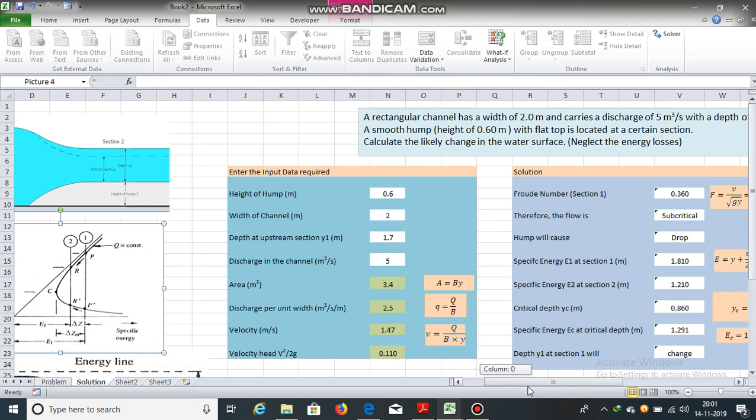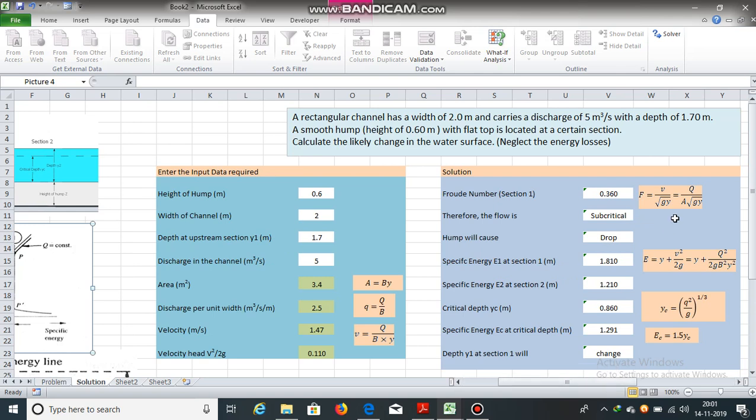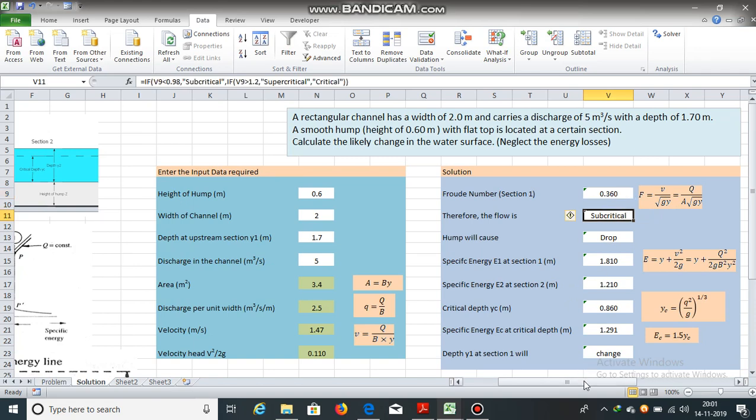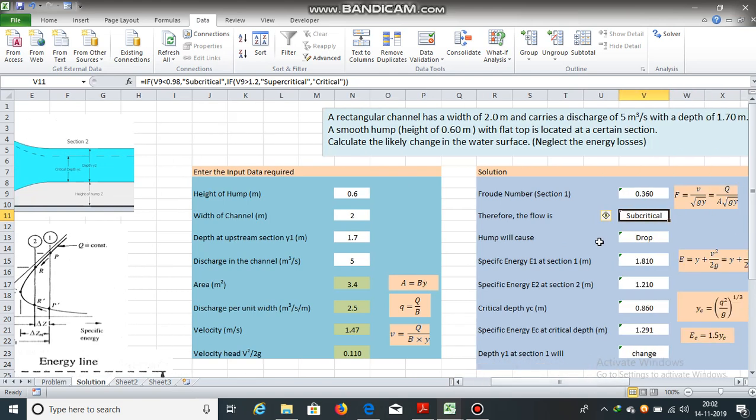Now Froude number is 0.360. It was obtained using this equation. If Froude number is less than 1, the flow is subcritical. As the flow is subcritical, this hump will cause a drop in elevation. So it will cause a drop.